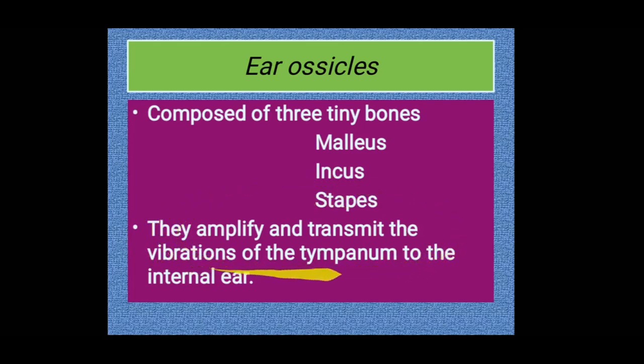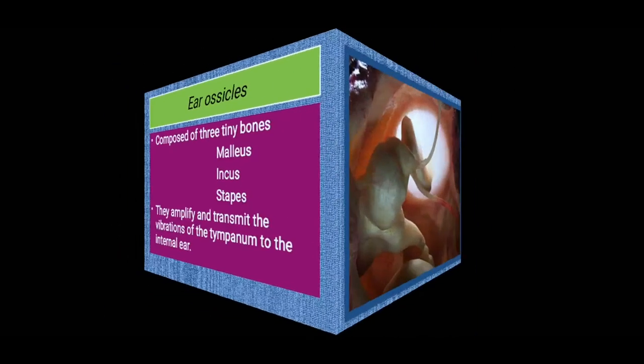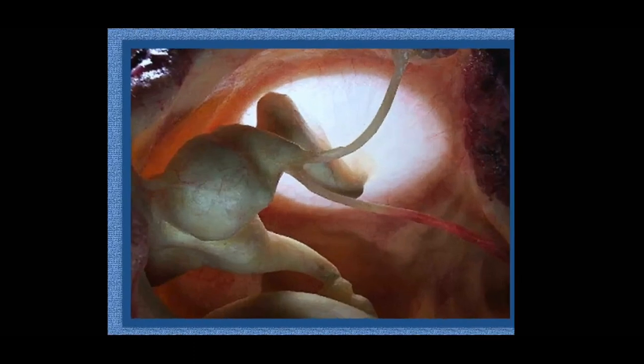So who amplifies the sound waves? The tiny bones called the ear ossicles. They help to amplify the sound wave, and the amplified sound is transmitted to the next part of the ear, that is the internal ear. So this is the actual picture of the three bones. Here you can see the three bones, malleus, incus and stapes, which are in close contact.